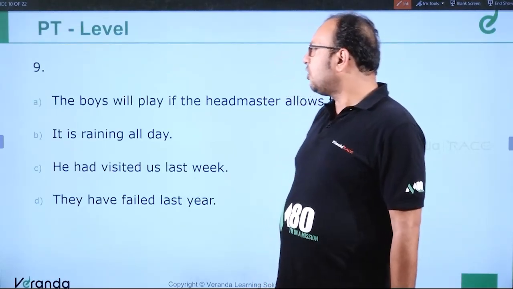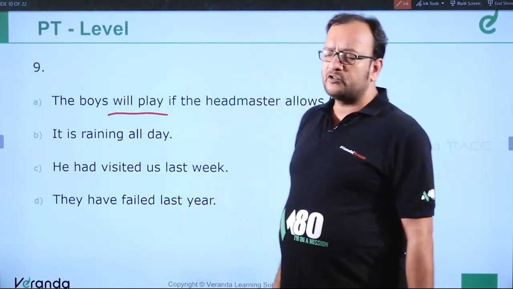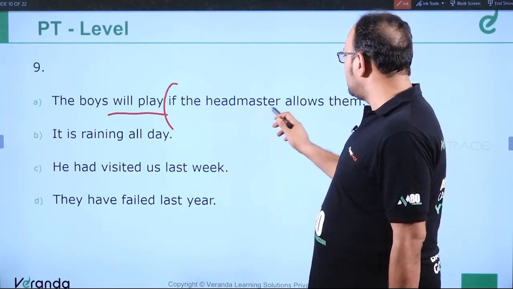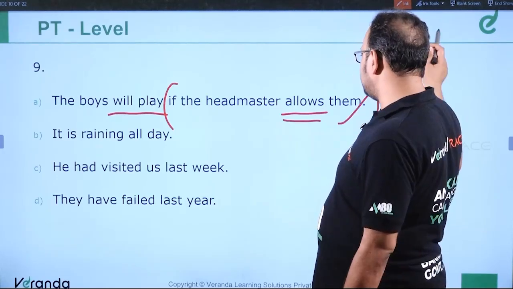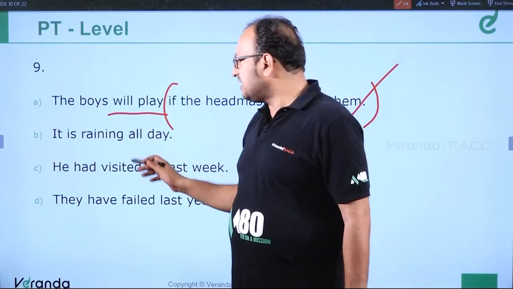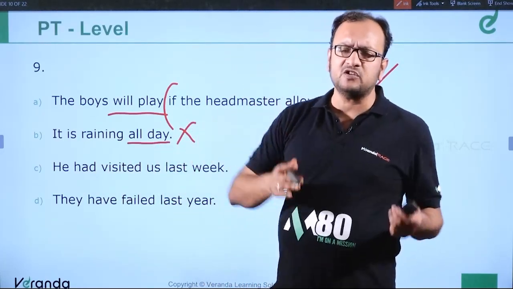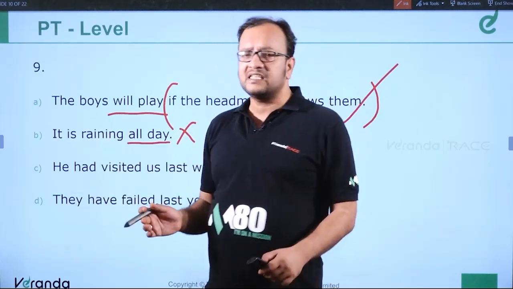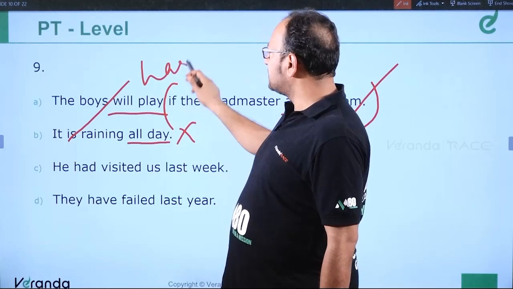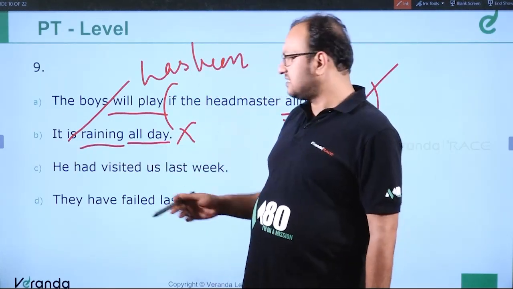Moving to the next question. Question number 9. The boys will play if the headmaster allows them. "Will play" is simple future, then subordinate conjunction, subordinate clause, "allows," simple present. This is the correct sentence. No error. It is raining all day. Wrong, because "all day" is a duration, so it should be present perfect or present perfect continuous because the sentence is in present tense. It should be "it has been raining all day."